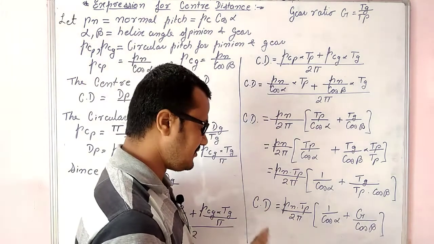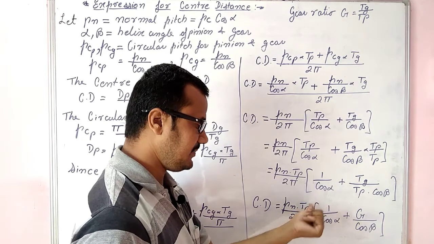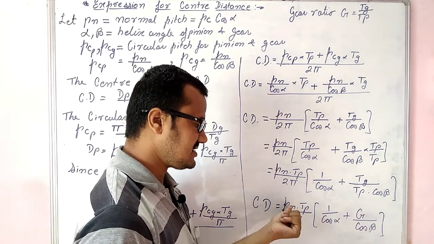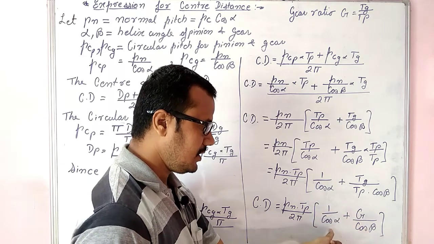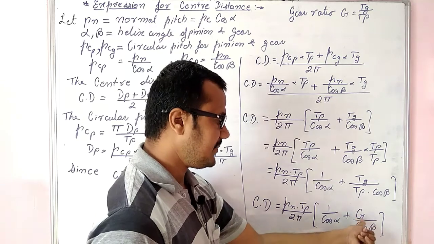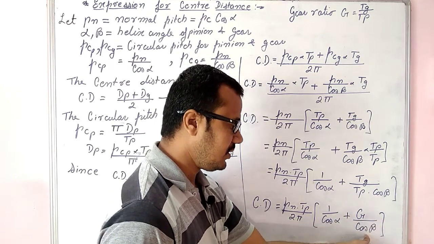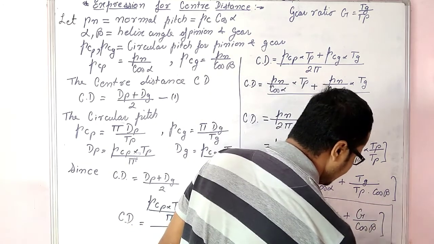Whatever we have to remember is that center distance is equal to normal pitch into number of teeth on pinion upon 2 pi in bracket 1 upon cos of helix angle for pinion plus gear ratio upon cos of helix angle for gear. Whatever we have to remember is this expression.